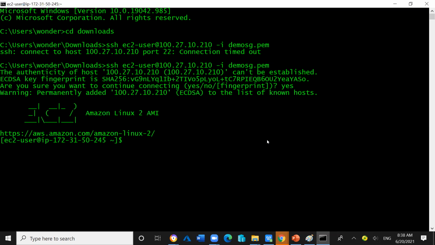Okay. So this is the way how we can use the SSH rule, means how we can use the security group. This is the benefit of the security group. Okay.